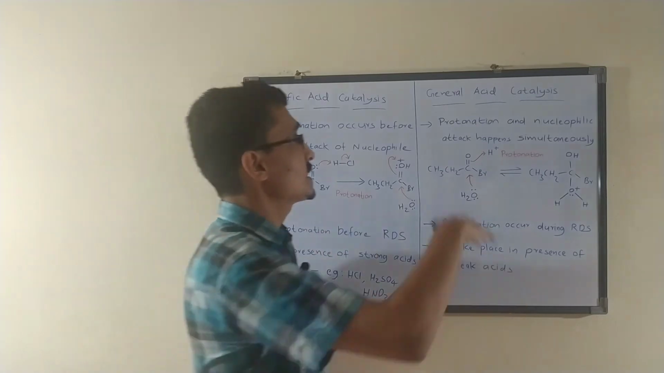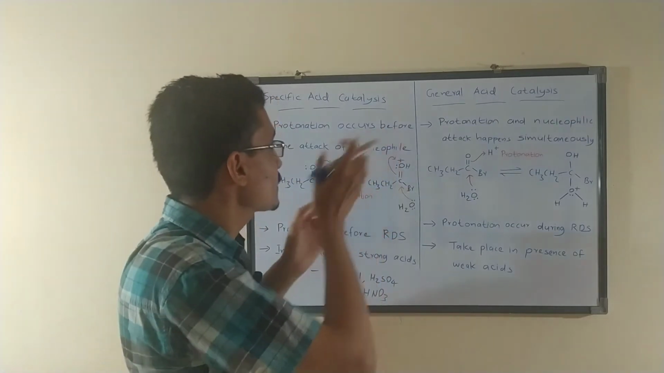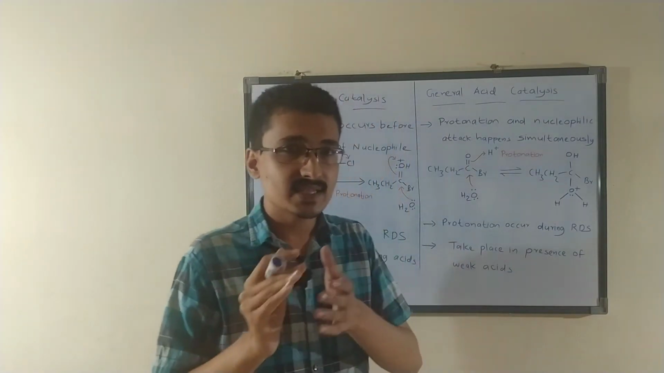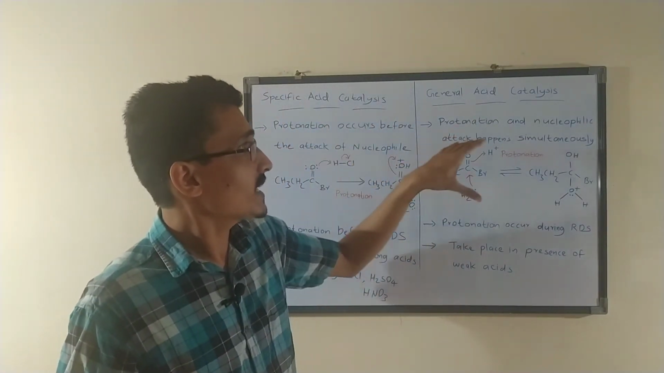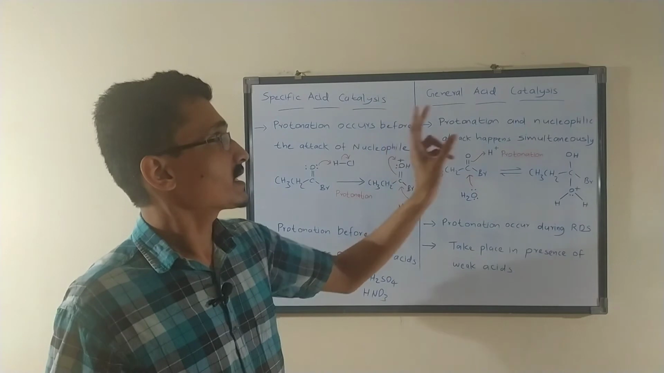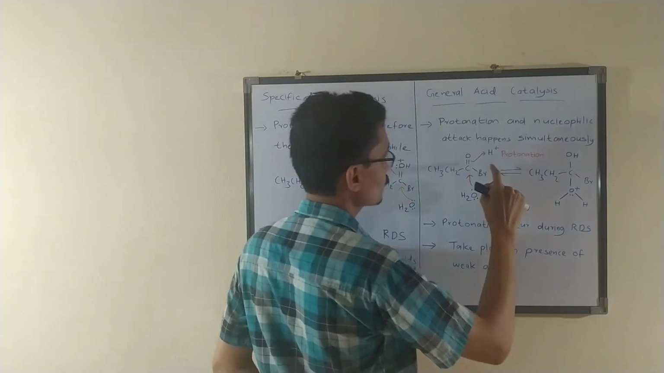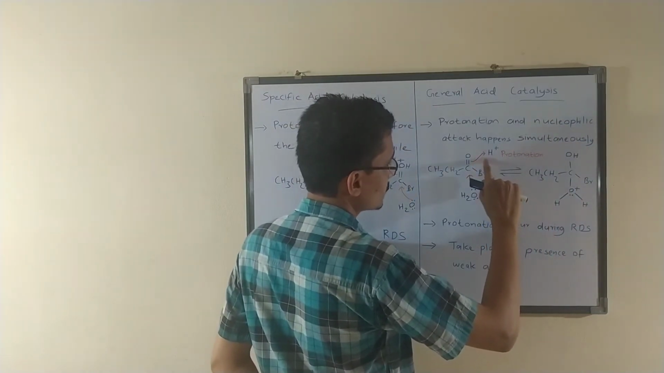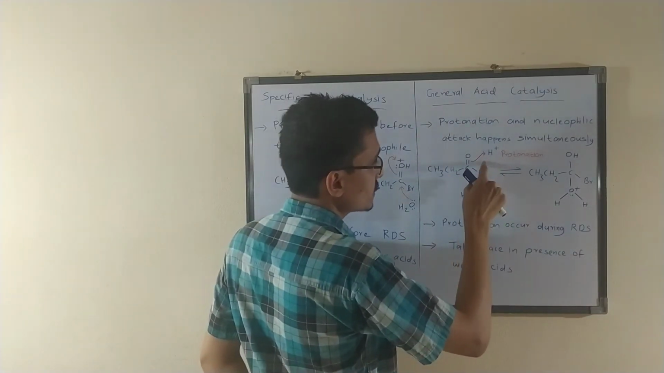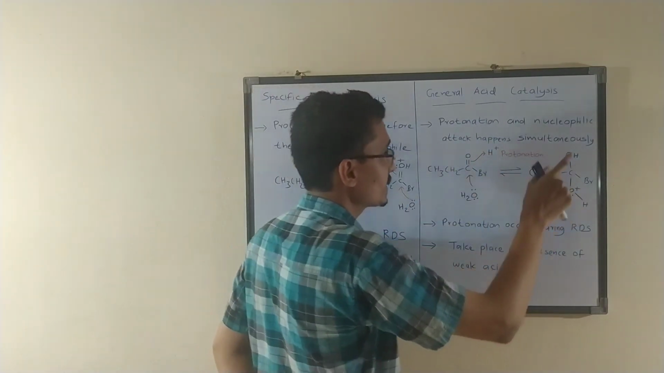Then let us have a look at general acid catalysis and what differences there are when compared to specific acid catalysis. The acid catalysis in which protonation and nucleophilic attack happen at the same time, or simultaneously, is known as general acid catalysis. Here we can have a look at an example. Protonation of H+ happens here. Nucleophile attack also happens here. That is, in the same step, the protonation as well as nucleophilic attack happens and forms the intermediate.